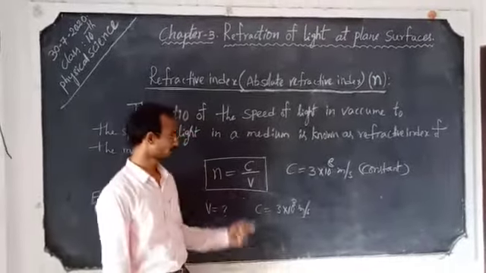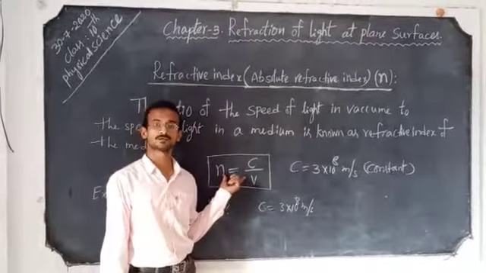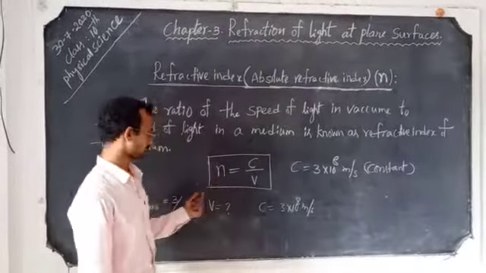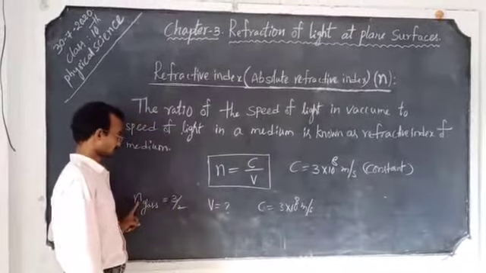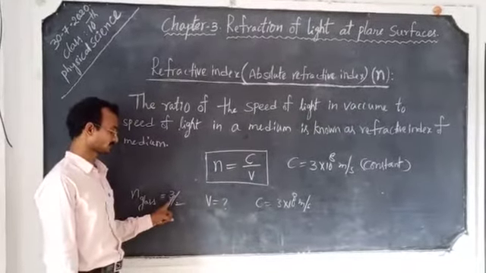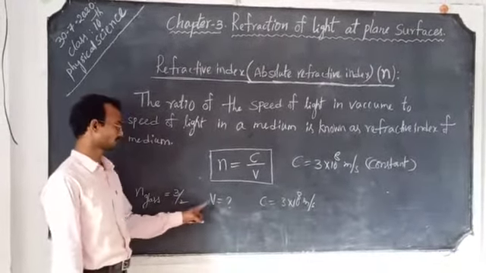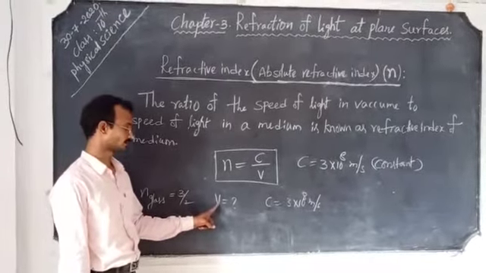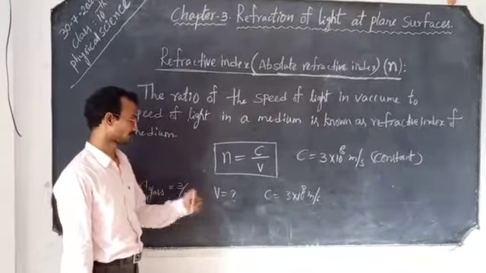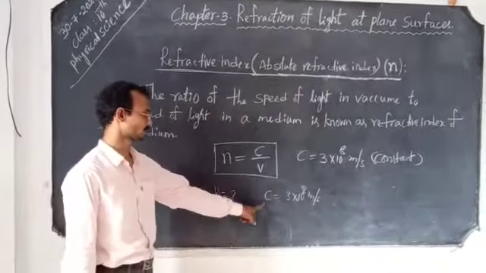Based on this formula, we can solve some problems. For example, the refractive index value of glass is given as 3/2. Then what is the speed of light in the glass? Based on this formula, we can calculate. We know the C value is constant.